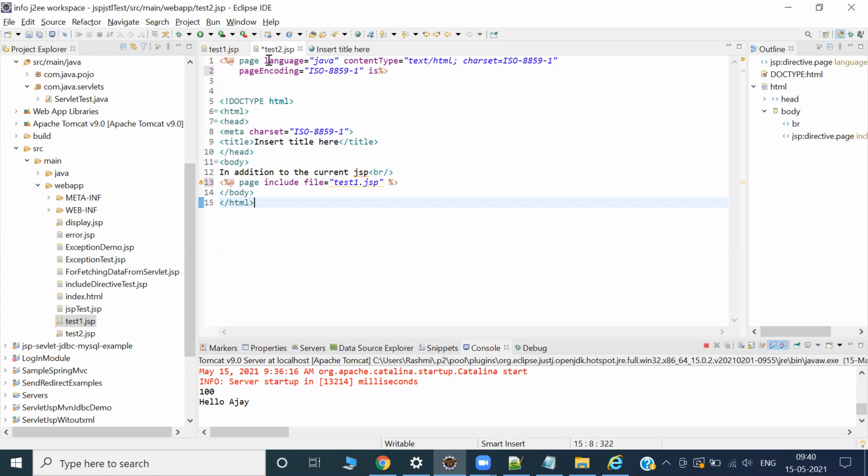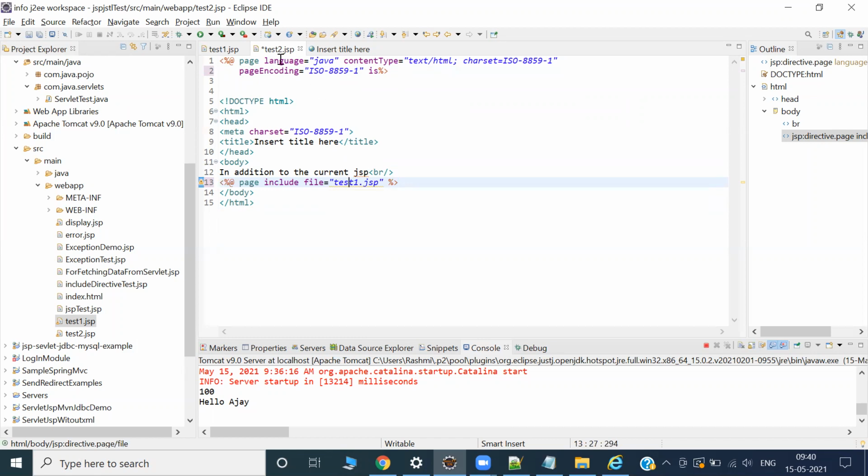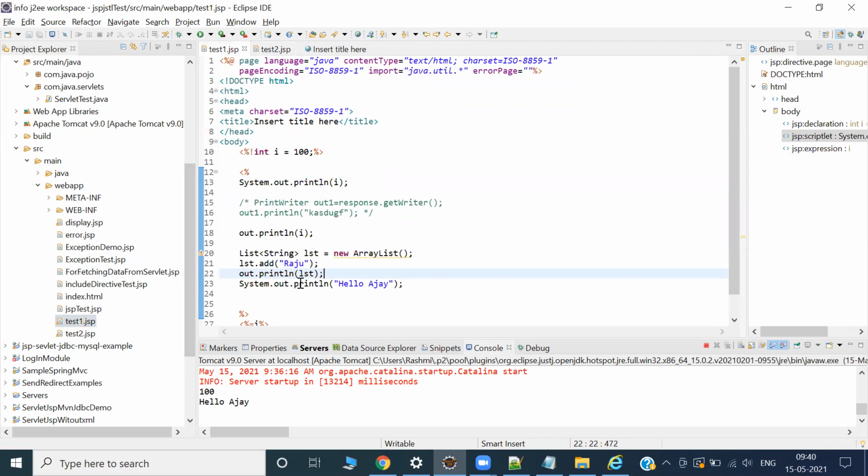What is the current JSP name? Test2. I am interested in getting the complete result of test1 into this current JSP, test2. Suppose you want only a partial result; that depends upon the logic. Suppose you want to send only a list object, you can send this list object to another JSP.